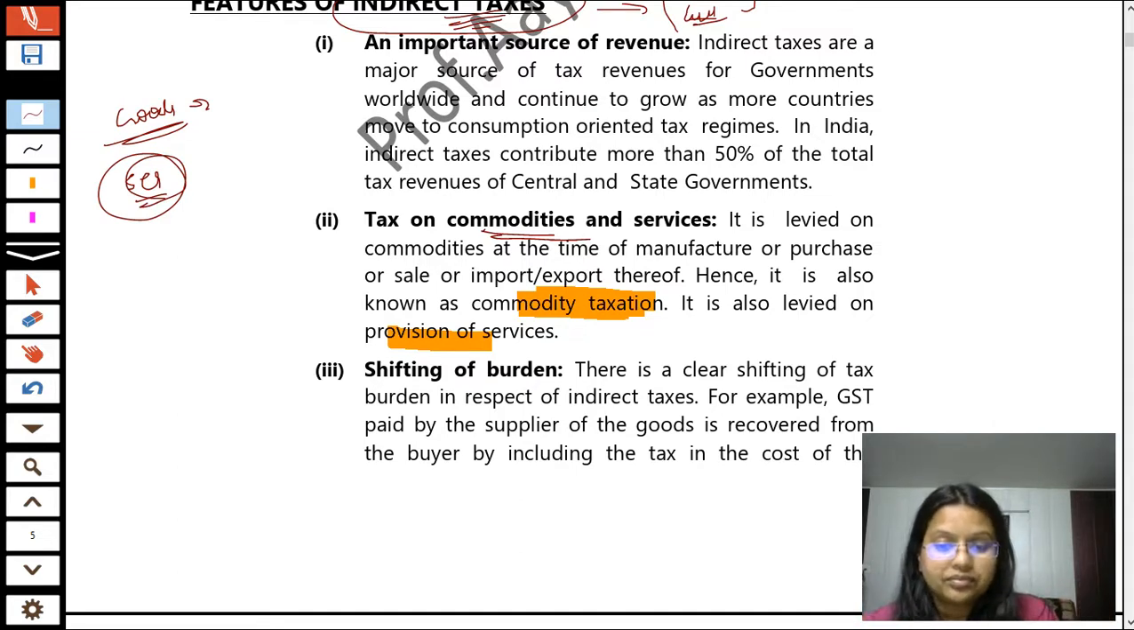Now students, all the points which I have told you with explanation, I have also mentioned in your books. That will be helpful for your revision.